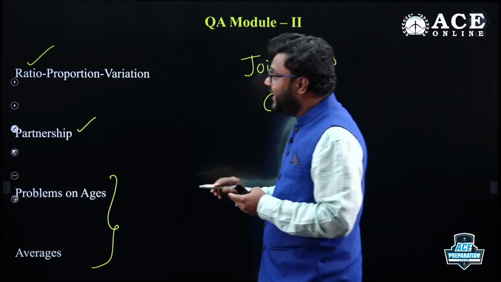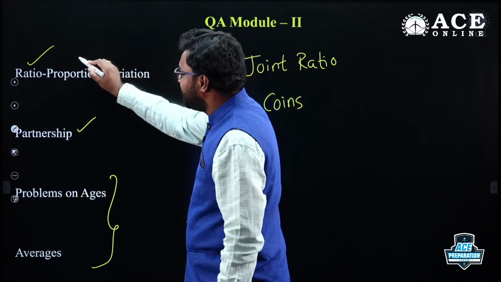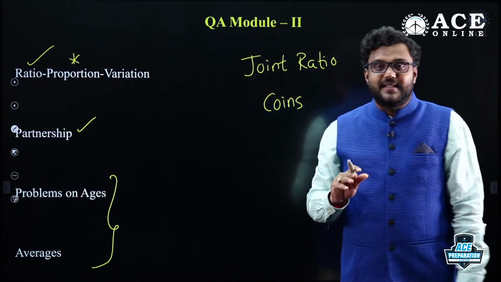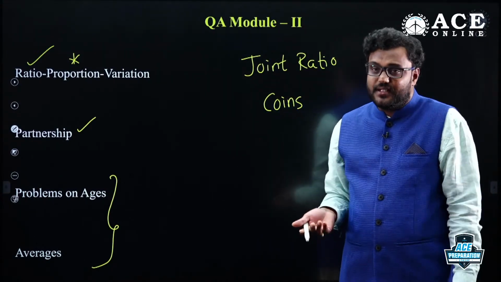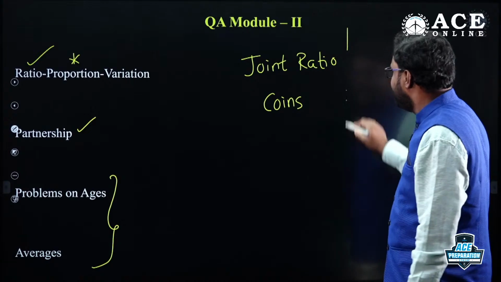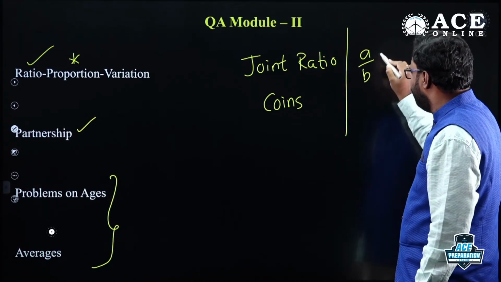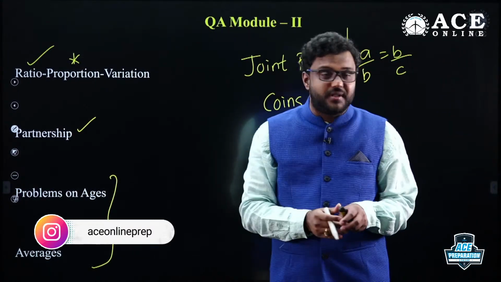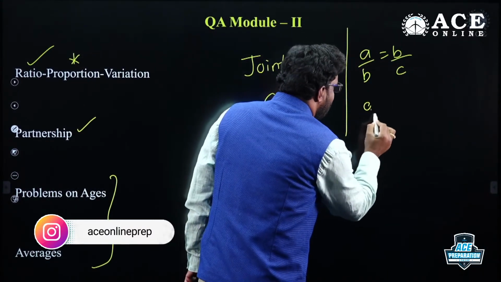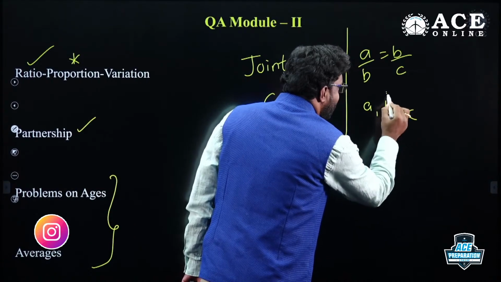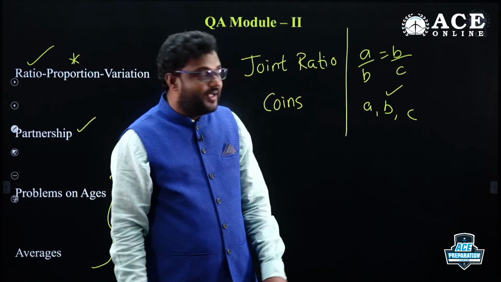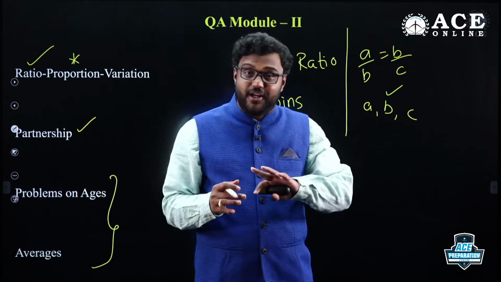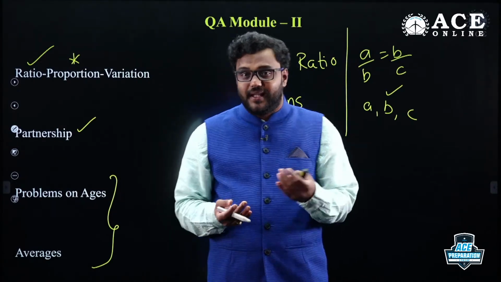Next, variations, proportion. Yes, related to proportion also recently they asked a question. A, B, C are in proportion. What is the meaning? A, B, C are in proportion means A by B must be equal to B by C. Then they'll ask you mean proportion. Mean proportion means among these three, nothing but B. You have to calculate B, the mean proportion. Or they'll ask you third proportion, or fourth proportion. Related to proportions also they asked questions recently.